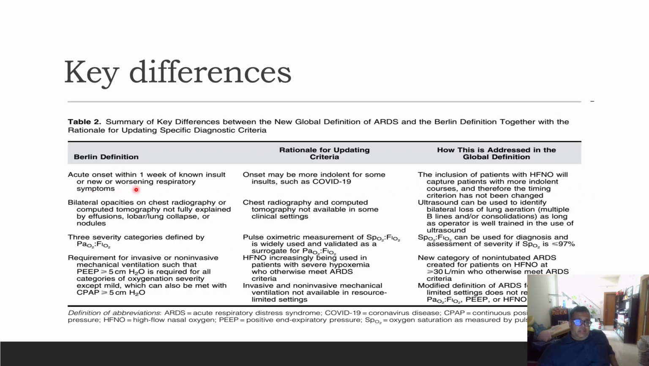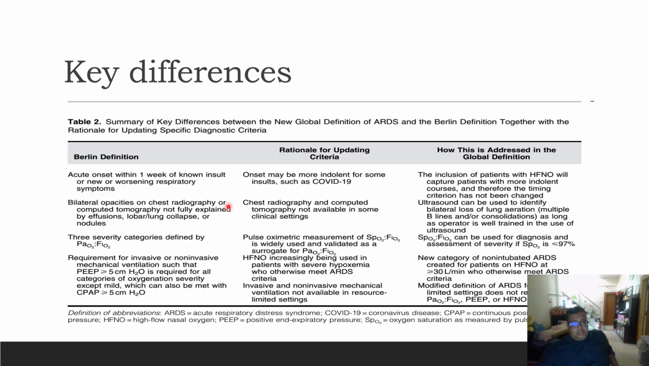So acute onset within 1 week of known insult or new or worsening respiratory symptoms. The rationale for updating this criterion was that onset may be more indolent for some insults such as COVID. So 1 week may still be a very long time. In COVID, as we have seen, the indolent course was there. The inclusion of patients on high flow nasal oxygen will capture patients with more indolent courses, and therefore the timing of criteria has not been changed.